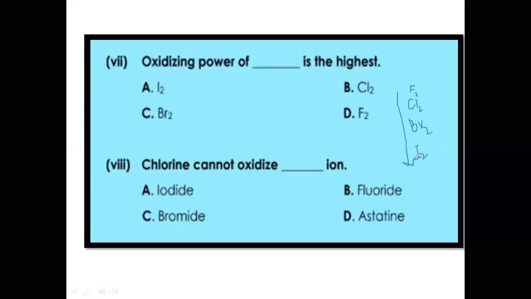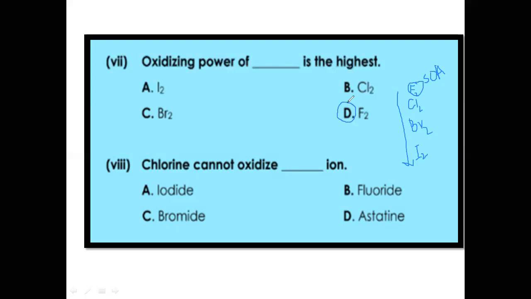So the strongest oxidizing agent will be fluorine, and iodine will be the weakest oxidizing agent. So they say oxidizing power of dash is the highest. Which element has the highest oxidizing power? Yes, fluorine.